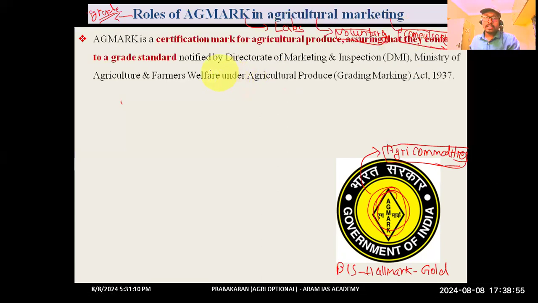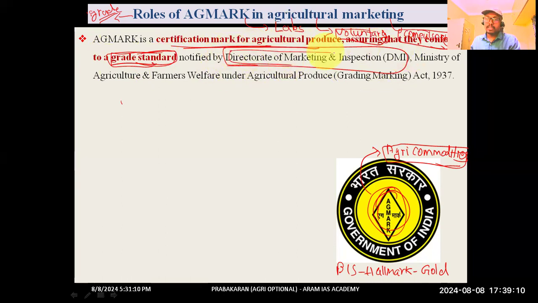The first point: AGMARK is a certification mark for agricultural produce, assuring that they conform to a certain grade standard. It was notified by the Directorate of Marketing and Inspection. And the act was the Agricultural Produce Grading and Marking Act 1937. So this was the particular act.